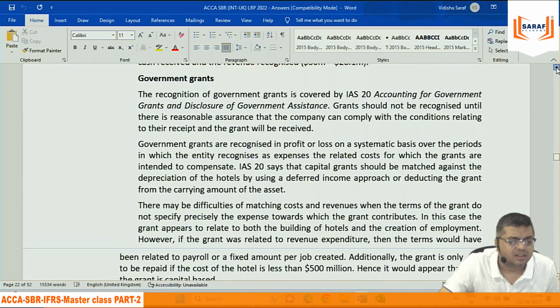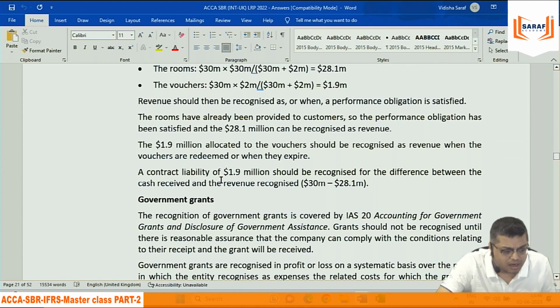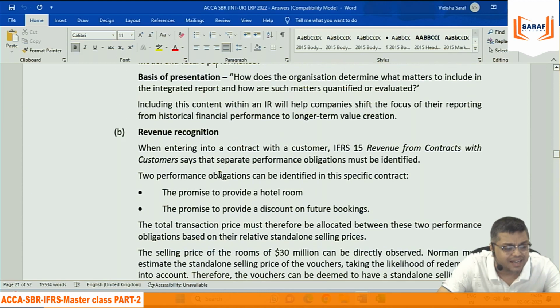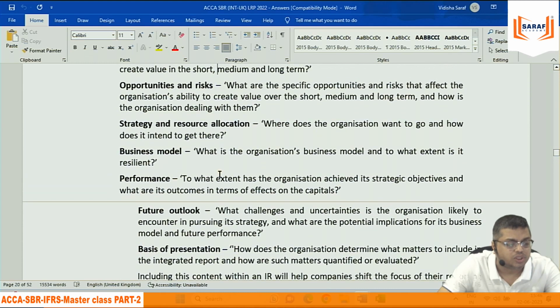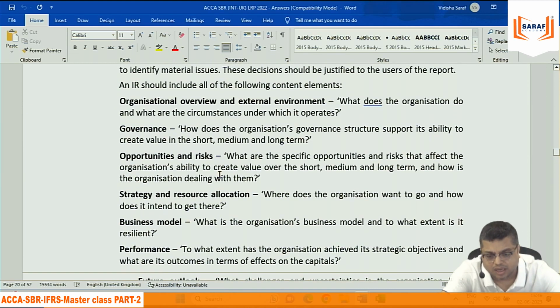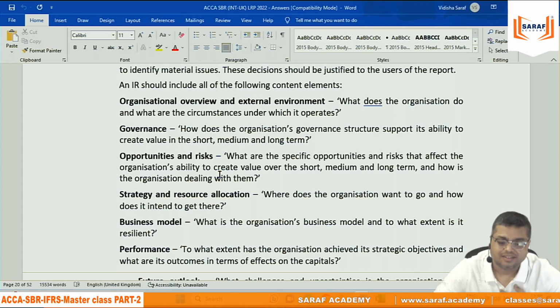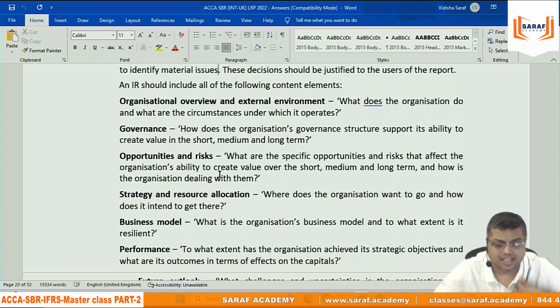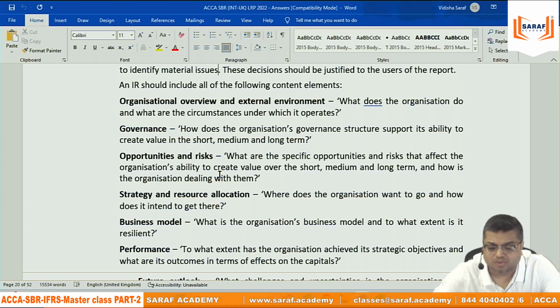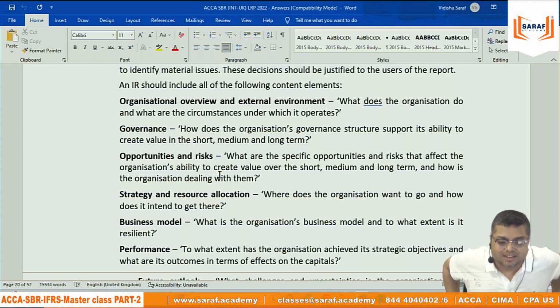Which one is difficult? Whether this revenue or grant or this integrated reporting. Which one is a difficult question? If the question comes like integrated reporting type, or the question comes relating to grant, revenue recognition or something, which one is the difficult question? Everybody. Anyone think that integrated reporting is a more difficult question than this? Anyone?